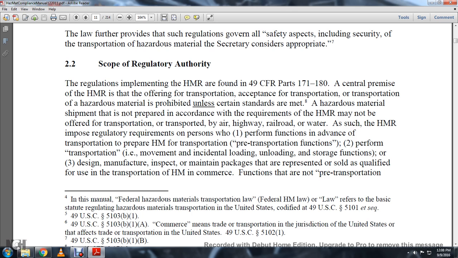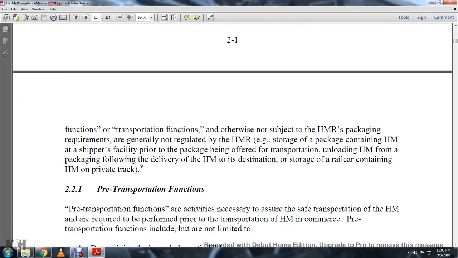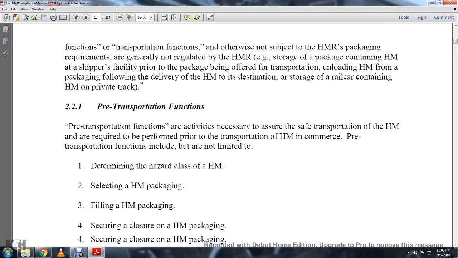Functions that are not pre-transportation functions or transportation functions, and are otherwise not subject to the hazardous material packaging requirements, are generally not regulated by the Hazardous Material Regulations. Examples include storage of the package containing any hazardous material at the shipper facility prior to the package being offered for transportation, unloading the hazardous material from a package after delivery at the destination, and storage of the railway car containing the hazardous material on a private track.